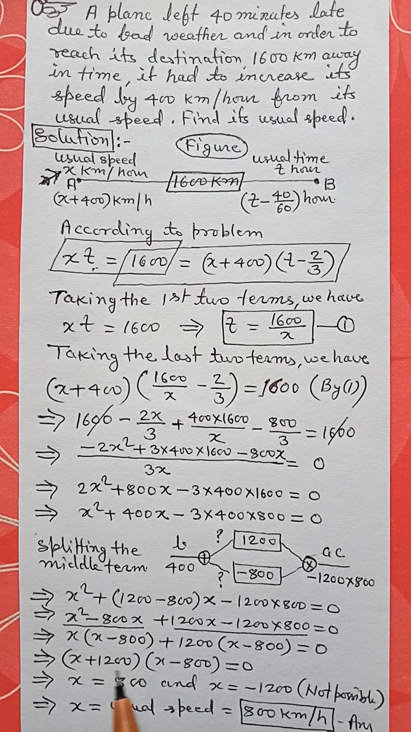Now if x plus 1200 is 0, we get x is equal to minus 1200, which is negative, and negative speed is not possible. Now if x minus 800 is equal to 0, we get x is equal to 800. This is positive, and therefore it is possible. Therefore x is equal to the usual speed. The usual speed of the plane is equal to 800 km per hour, and that will be our answer.